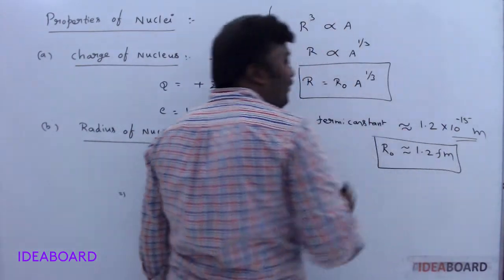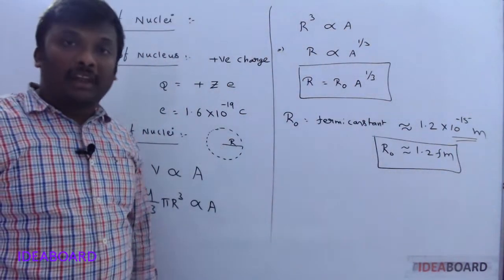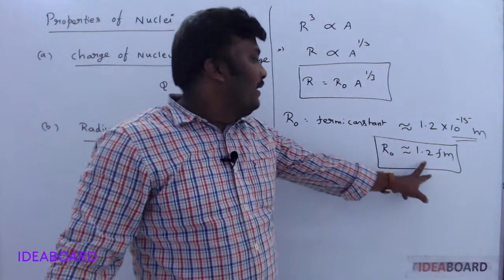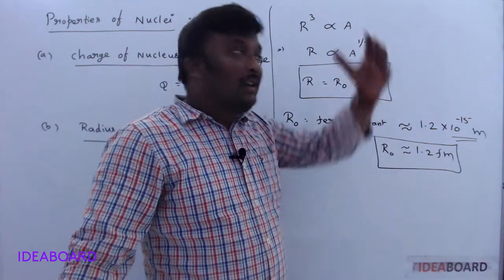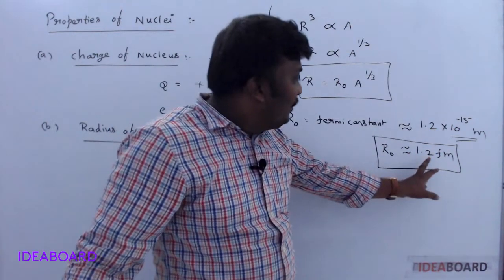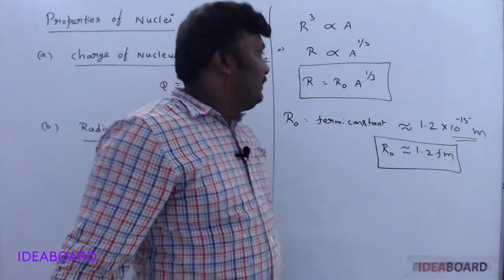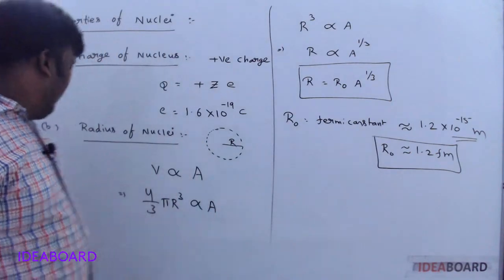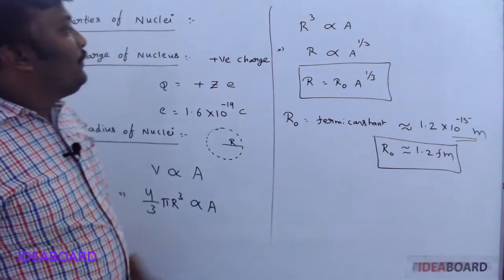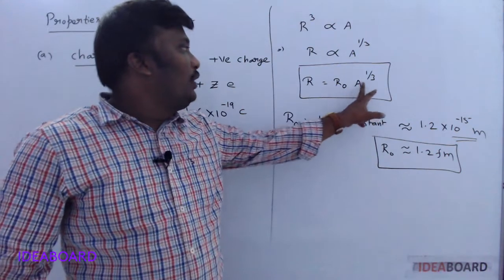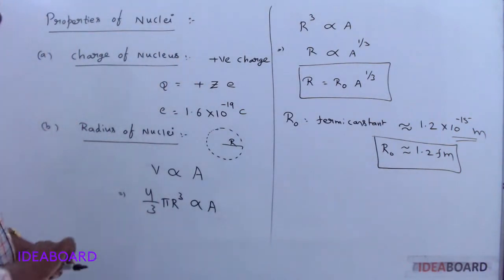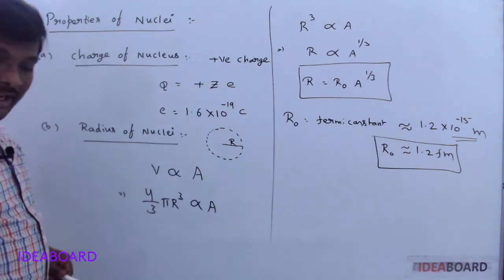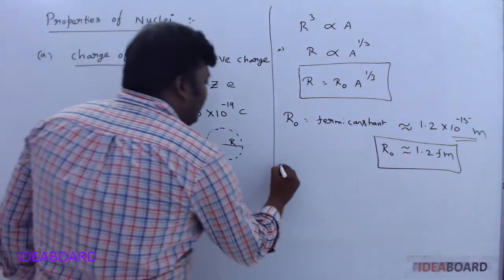10 power minus 15 meter is generally represented as Fermi. So this value of r naught is 1.2 fm, where fm means Fermi. Because the nucleus does not have proper boundaries, this value is nearly 1.2 Fermi. So please keep in mind that the formula for the radius of a nucleus is always r naught into A power 1/3. Clear now?